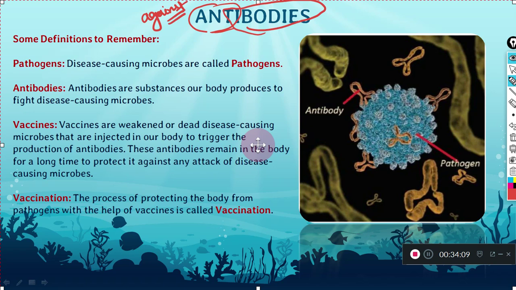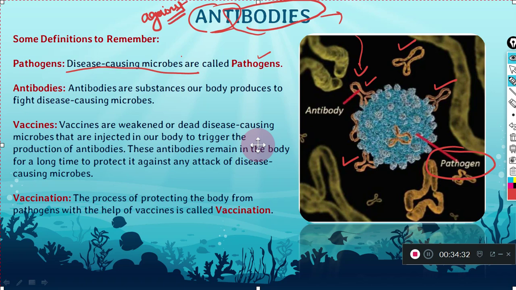So what happens when these antibodies are formed? These are substances formed in our body, and they try to fight the disease-causing microbes. How are they able to fight? Imagine you have a lock, and this lock has a particular key.